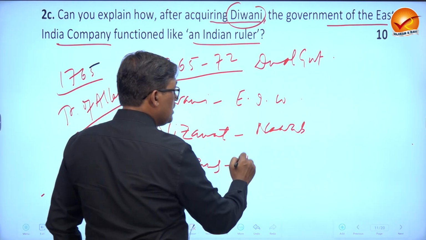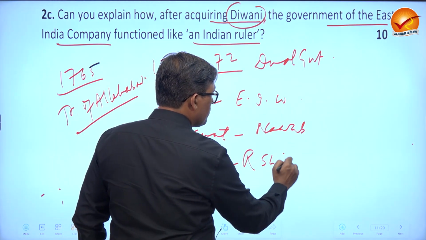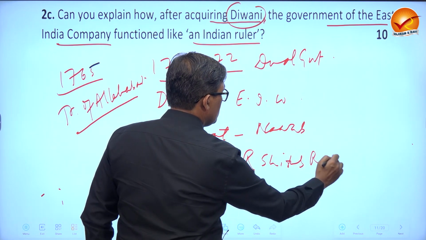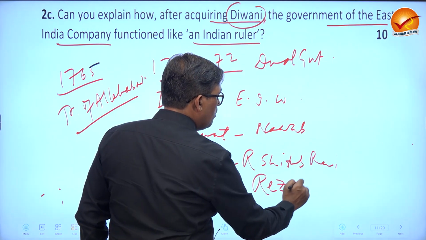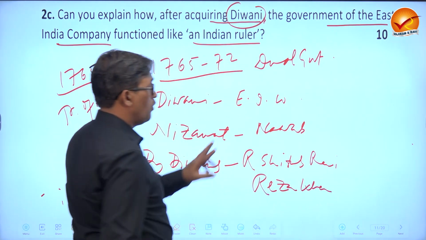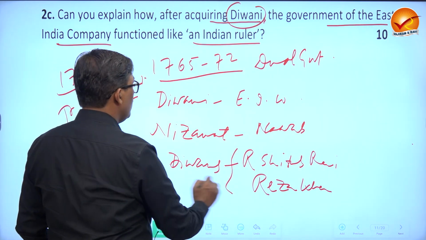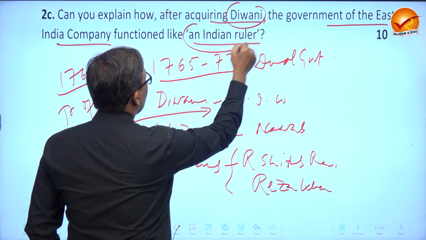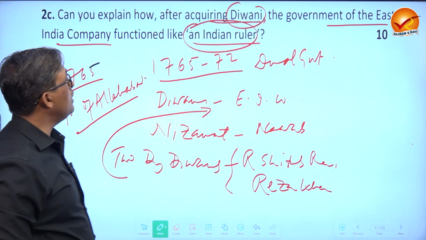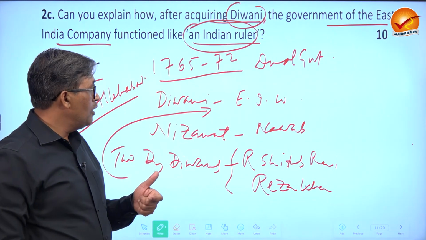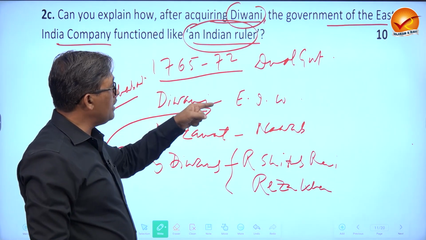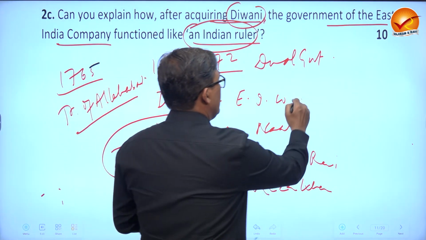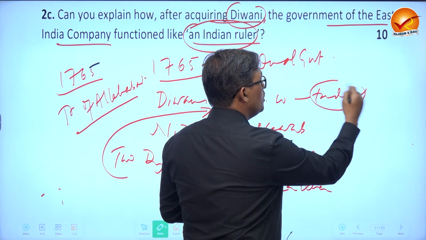Now these two Deputy Diwans, Raja Shitab Rai and Riza Khan, were appointed by the Nawab, but they worked for East India Company. So this is one of the ways that now they are working as an Indian ruler, though this company came first as a trader, not as a ruler.